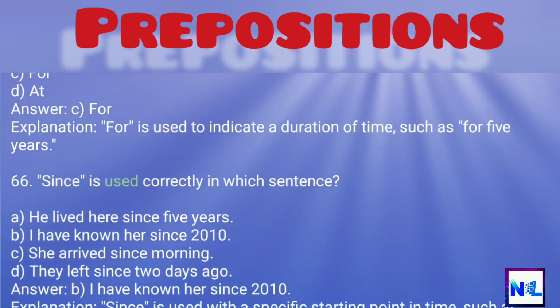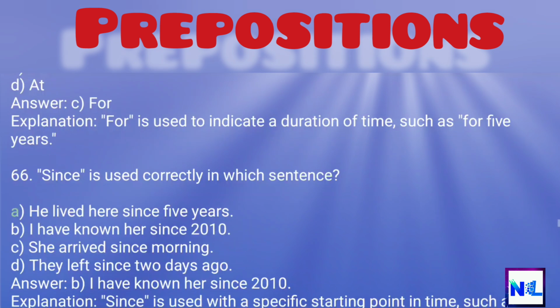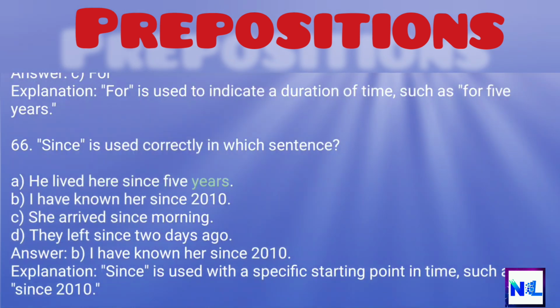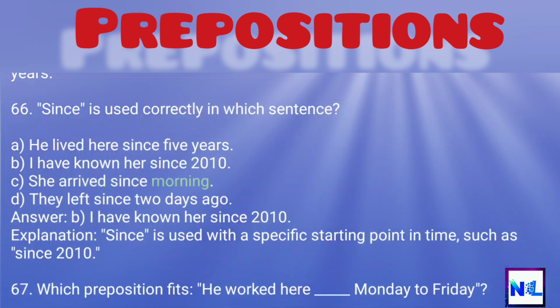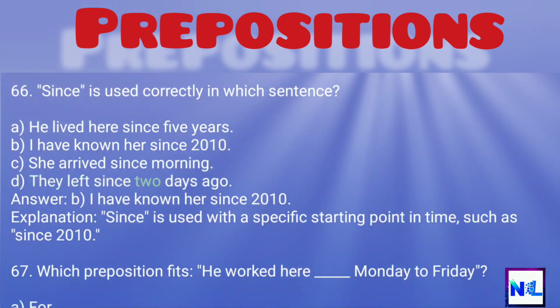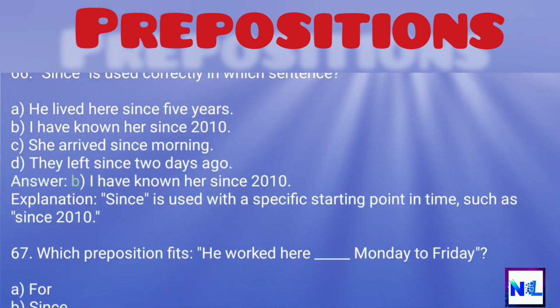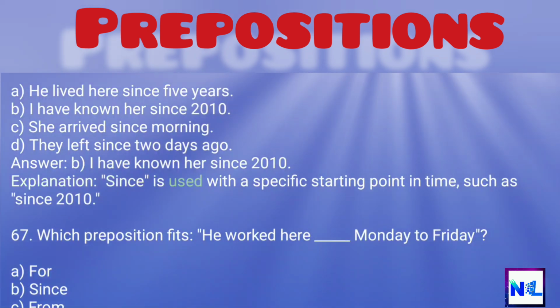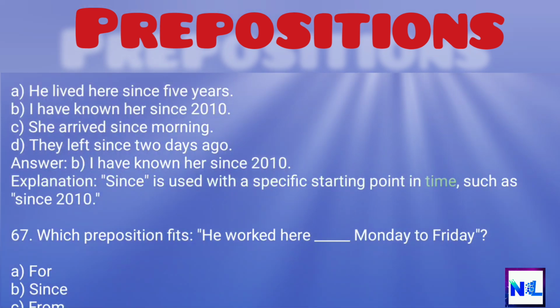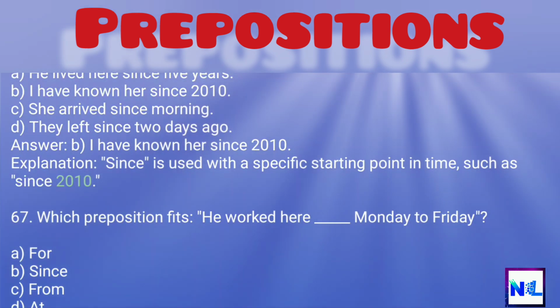66. Since is used correctly in which sentence? A. He lived here since 5 years. B. I have known her since 2010. C. She arrived since morning. D. They left since 2 days ago. Answer: B. I have known her since 2010. Explanation: Since is used with a specific starting point in time, such as since 2010.